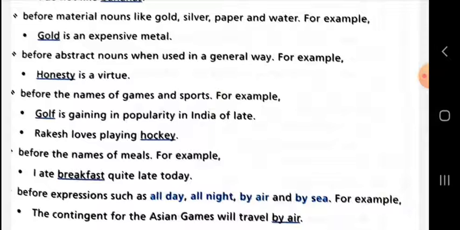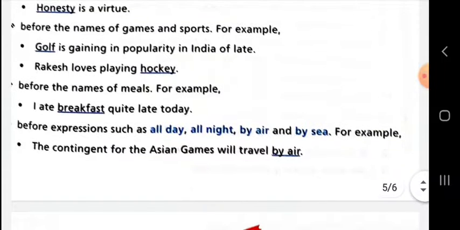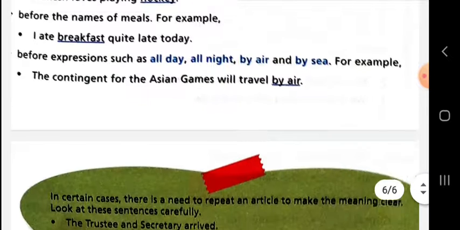Next point, before the names of meals, if you are going to take any meal like breakfast, brunch, lunch, supper, dinner, then you cannot use the before their name. Before expressions such as all day, all night, by air, by sea, by bus, you cannot use the before such types of words.